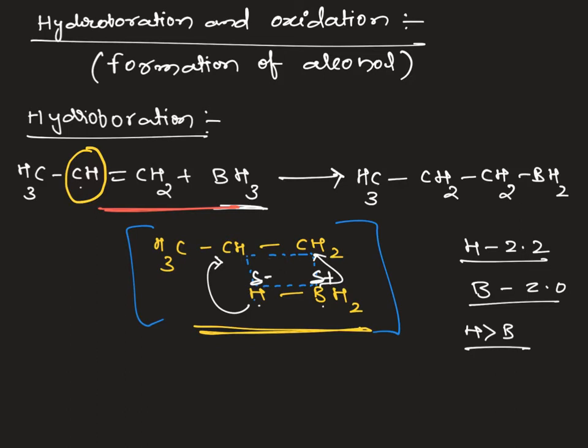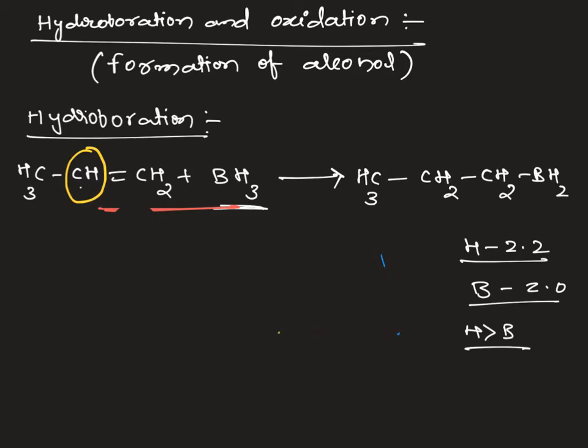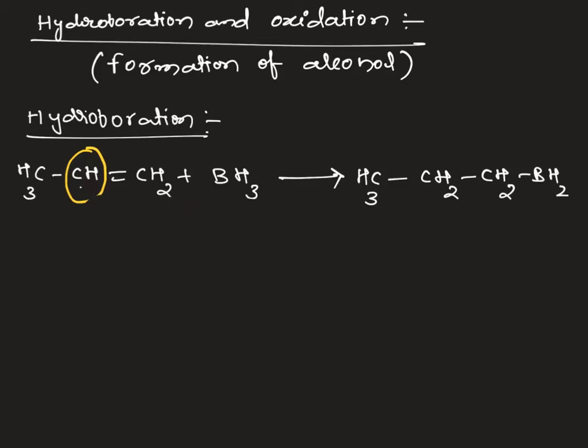Similarly, in the oxymercuration demercuration reaction, we saw a mercurinium ion formed, that is via carbocation formation, but here it goes completely through the transition state. As a result, we got alkyl boranes.